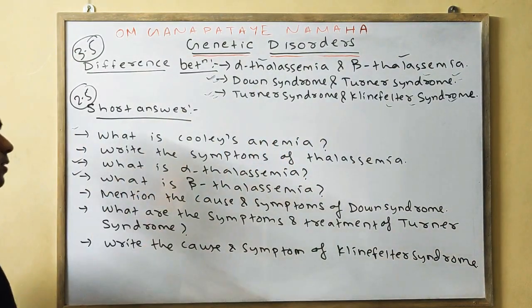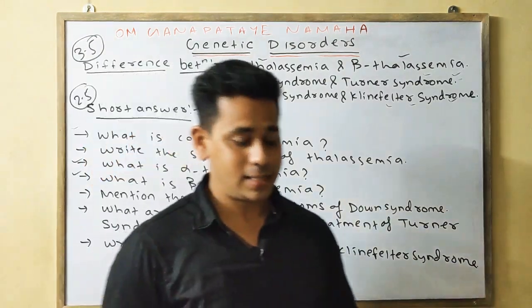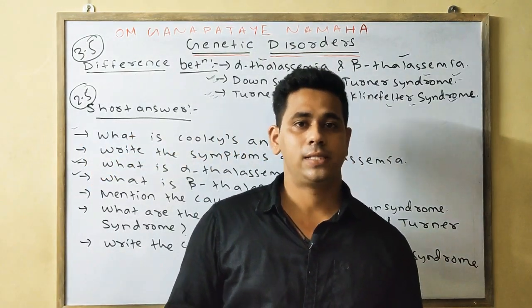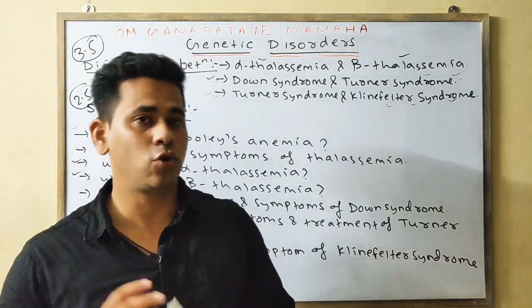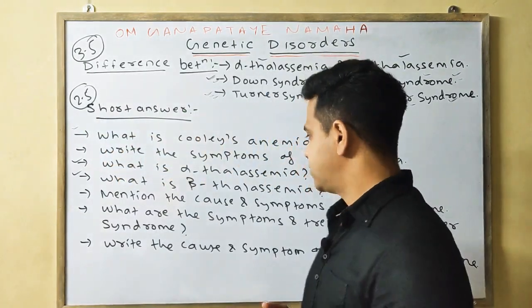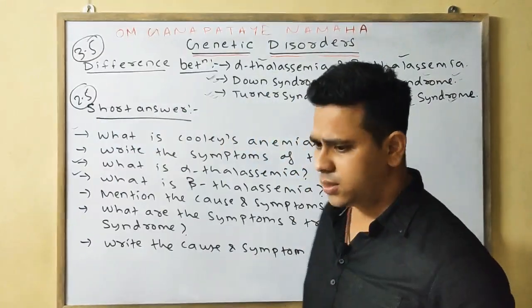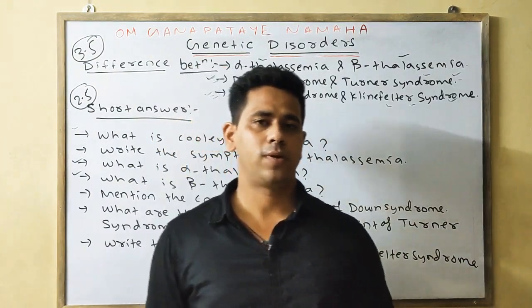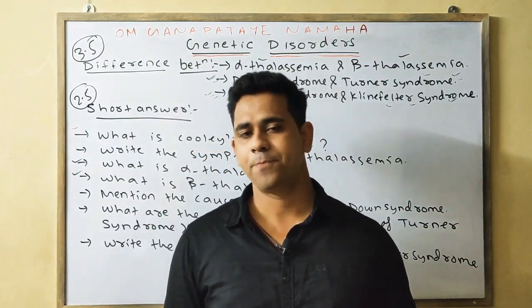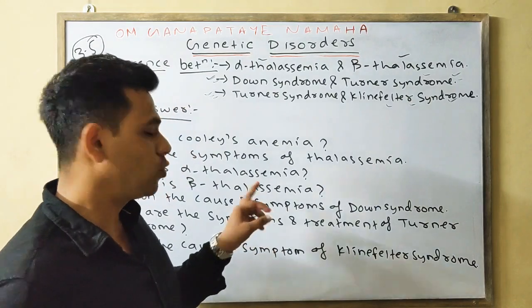Next, what is beta thalassemia? Similarly, beta thalassemia is the change in the beta globin chain.